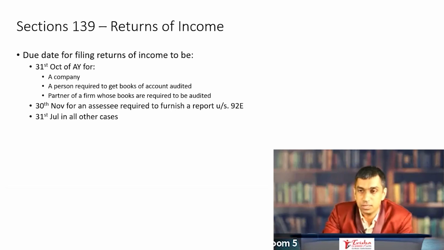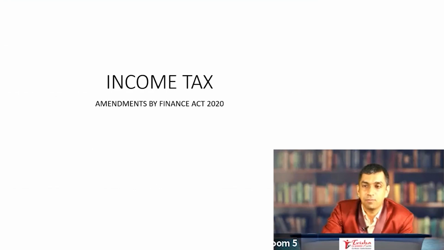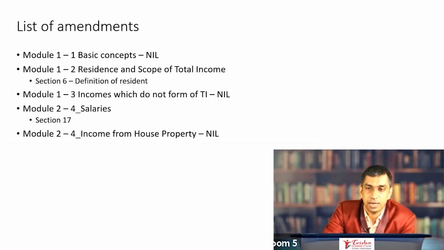I will very quickly in the next 2 minutes, wrap up the amendments that have happened here. I will go back to the initial screen that I had shown. So these are some of the amendments that have taken place. Chapter wise at the CA intermediate stage, basic concept, there are no amendments. The rule of residence and the scope of total income, there is an amendment in the definition of resident. And we have discussed that. The 120-day rule has been added.